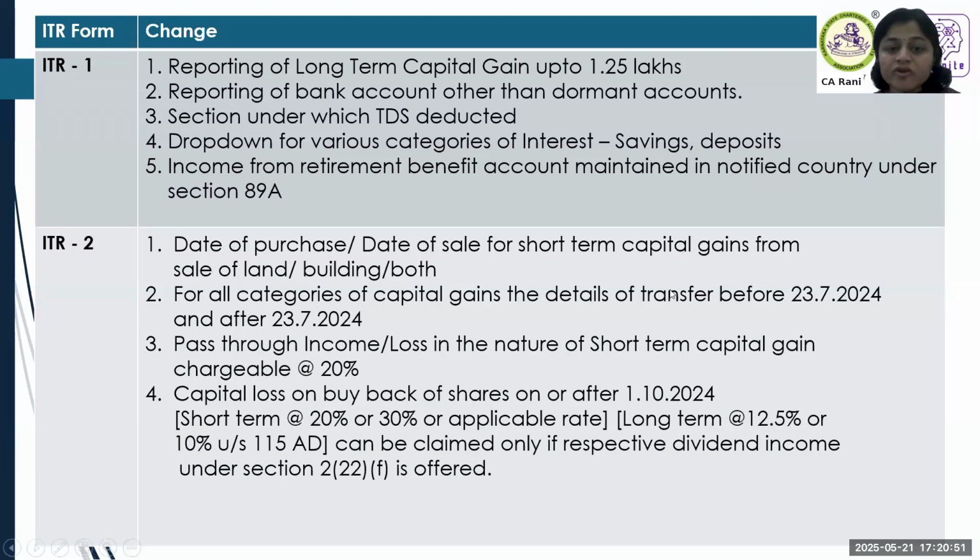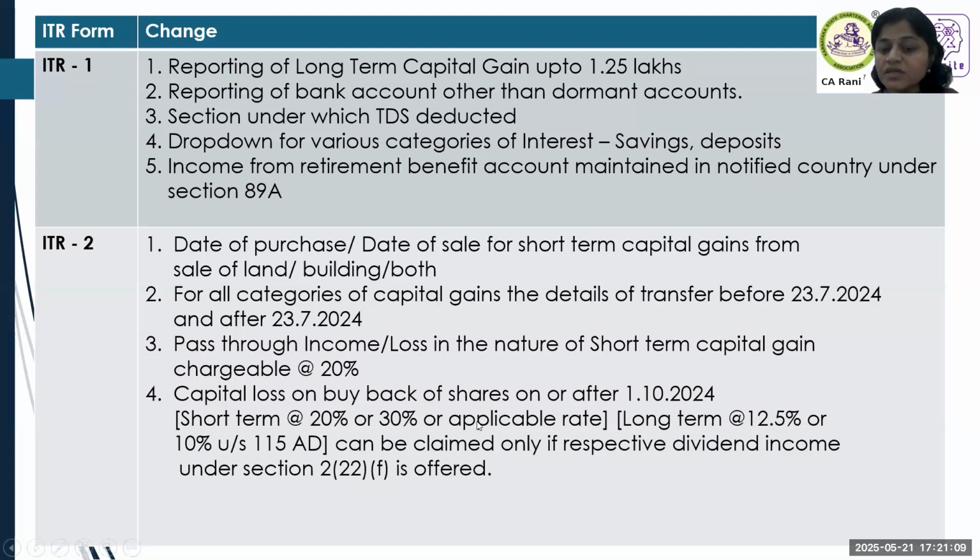So if you see date of purchase and date of sale for short-term capital gain, they are asking. Then for all categories of capital gains, details of transfer before July and after July. Pass-through income or loss in the nature of short-term capital gain chargeable at 20%. Capital loss on buyback of shares after 1st October 2024. This we saw in the 3CD amendment also.